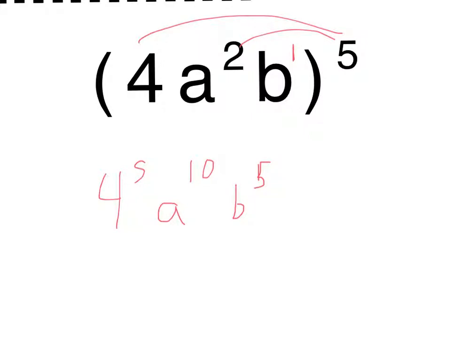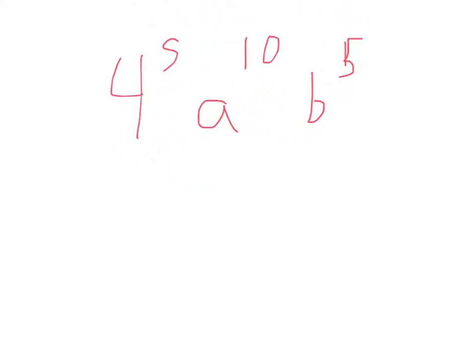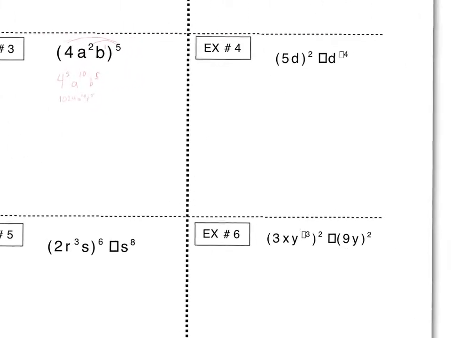All right, so if we want to go ahead and reduce that 4 to the 5th, you can get your calculator and type in 4 caret sign 5, and you would get 1,024. Okay, so 1,024, a to the 10th, b to the 5th would be our solution in this particular problem. All right, let's move on. We have a few more here and then we'll be done, I promise.